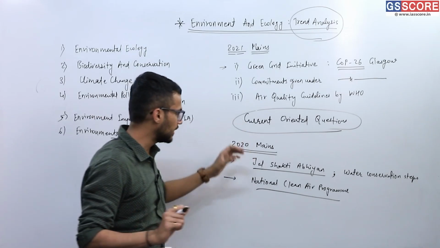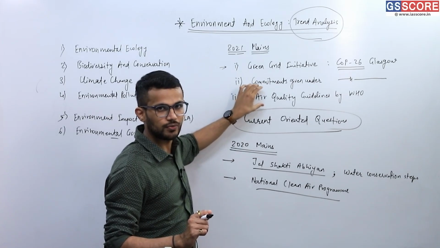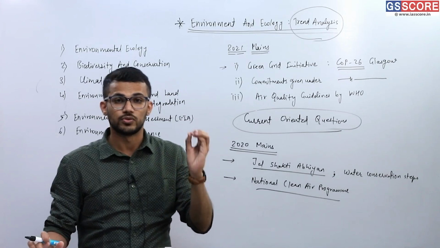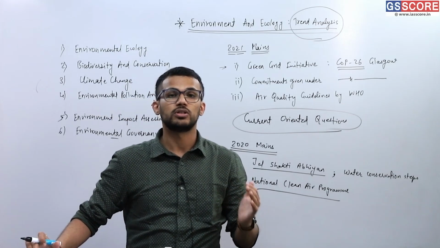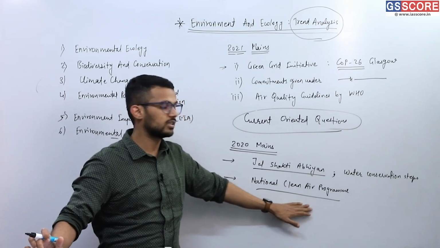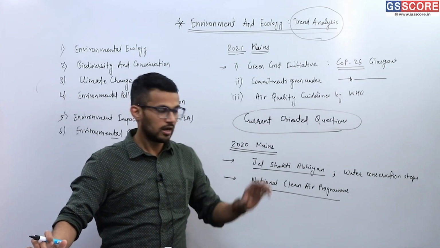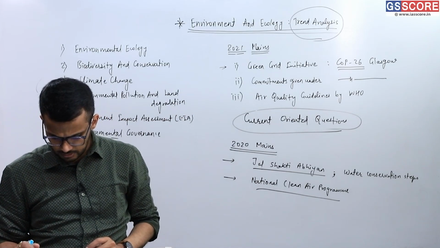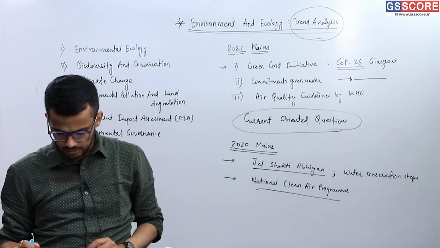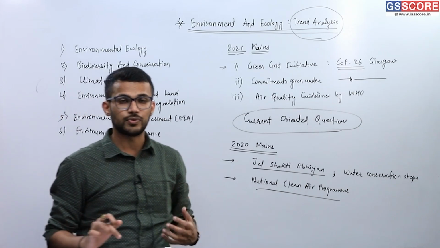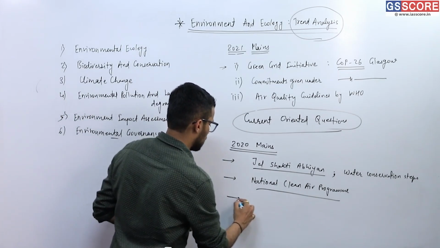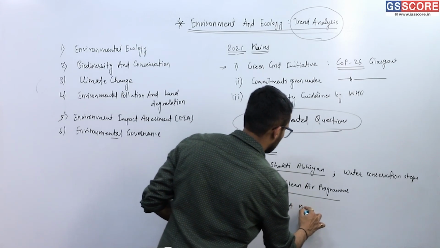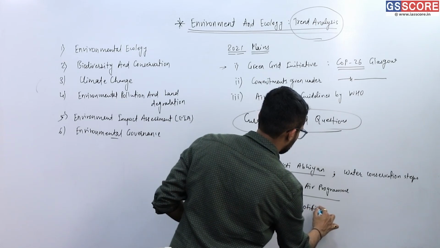So the question linked this topic of air quality guidelines given by WHO with the most recent program related to pollution control in India, that is National Clean Air Program, right? Again, a current topic. The next question that was asked from current affairs was related to draft EIA notification 2020.